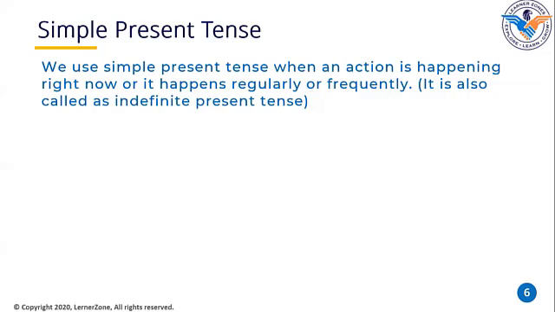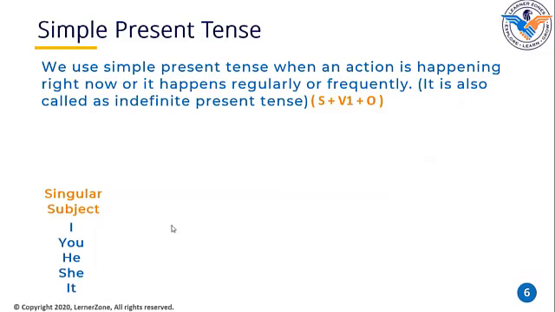Let's try to understand the structure of a simple present tense. Simple present tense will have three components in it. One is subject, then verb, and that too the first shape of the verb. That's why I have written V1 here. And an object. Let us look at some of the singular subjects. I, you, he, she, it. In any sentence, if we are using these pronouns, we can call them singular subjects.